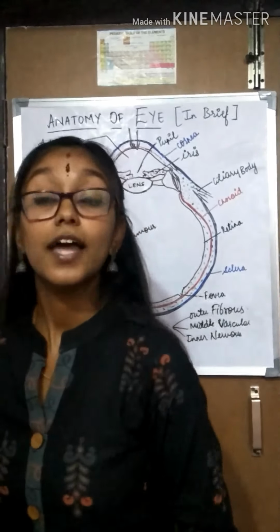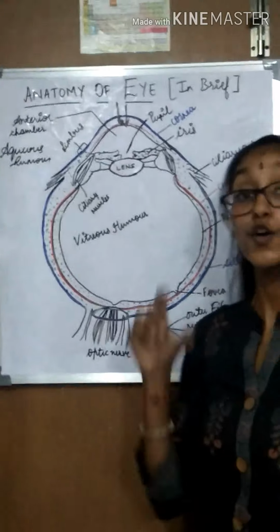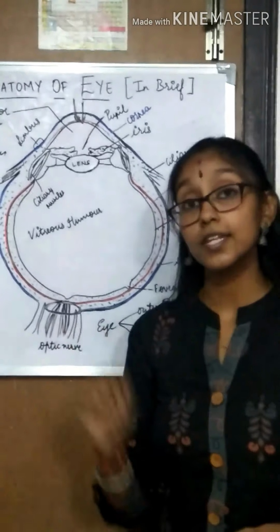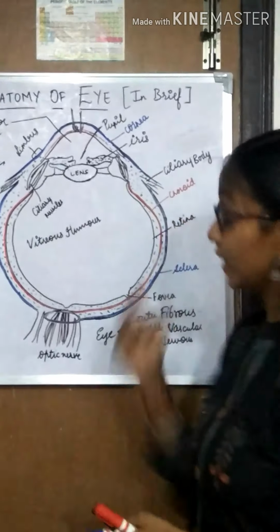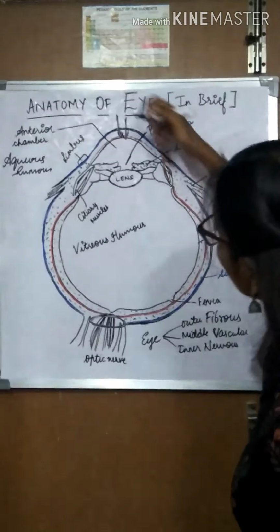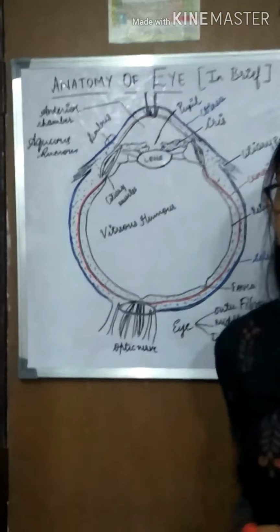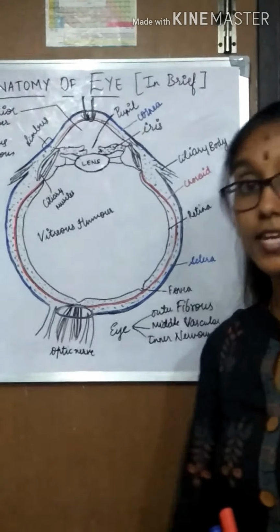As the name itself suggests, the middle vascular layer is highly vascularized. It is made up of choroid cells. This layer is dark brown in color due to the presence of melanocytes. Whenever light falls onto the retina, it stimulates the neurons, and the remaining light is absorbed by the choroid cells, which prevents internal reflection. So this is regarding the middle vascular layer.